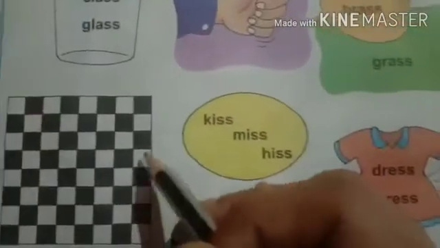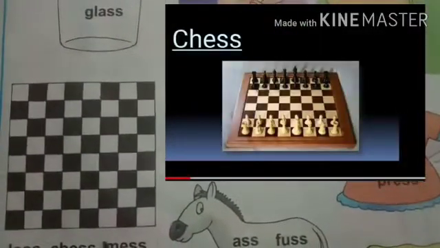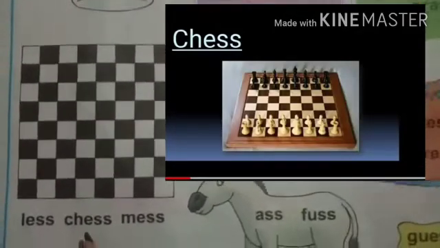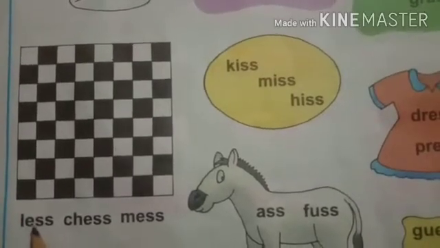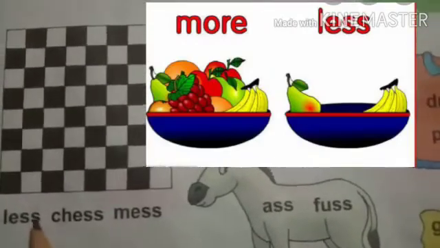Next picture, can you see what this is? This is a game. We play it in our house, in school. What is the game, children? CHESS, chess. Again, here are a few words. LESS, less. Less means some. MESS, mess. Mess means what, children?